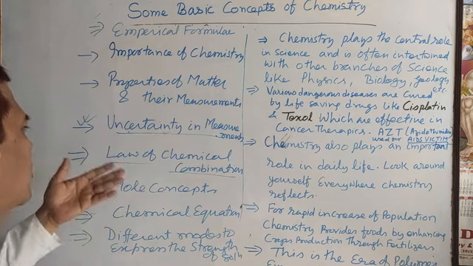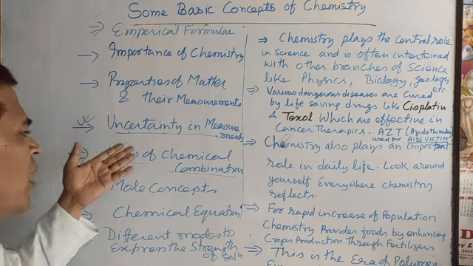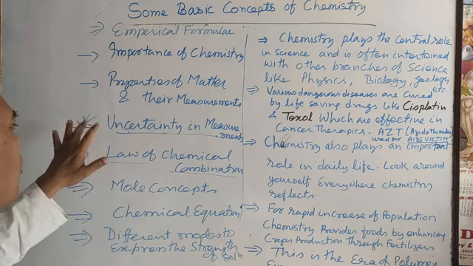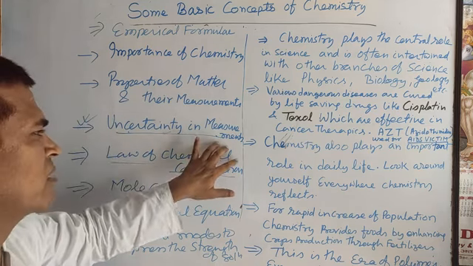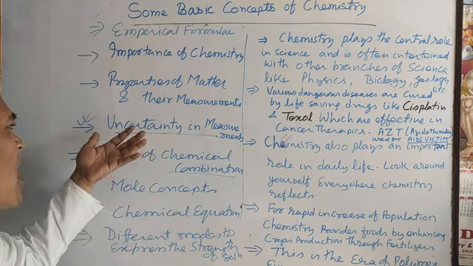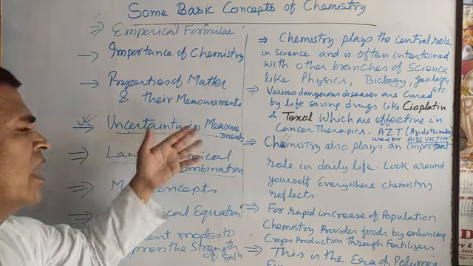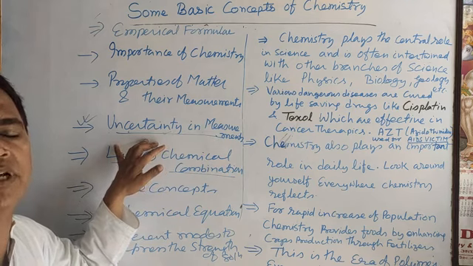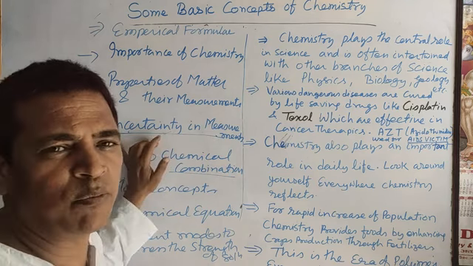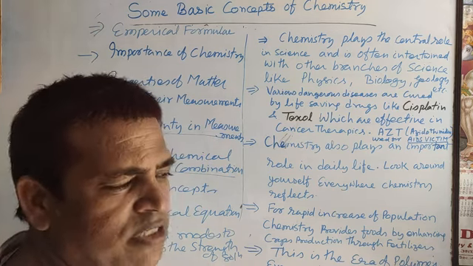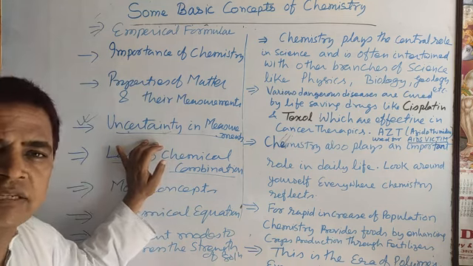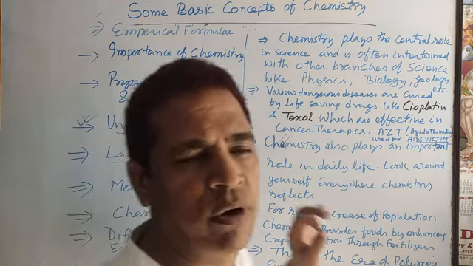Next topic I will discuss the law of chemical combination. No, sorry, uncertainty in measurements. In the next class I will discuss the uncertainty in measurement, which is important for the examination, and that terminology is important, that is accuracy and precision. So next class I will discuss that one. Okay, thank you.